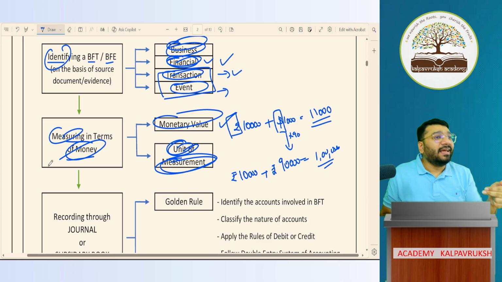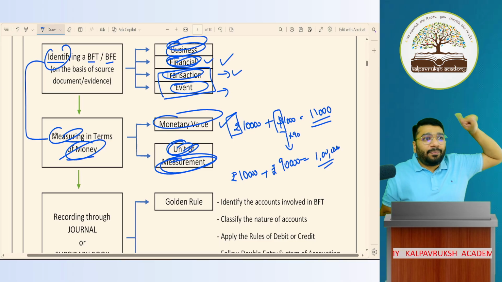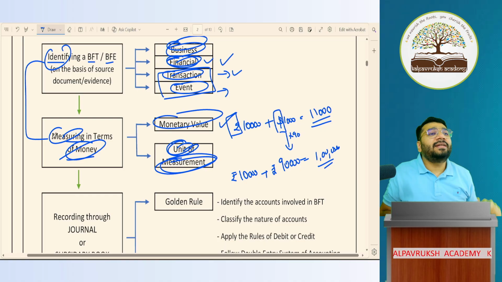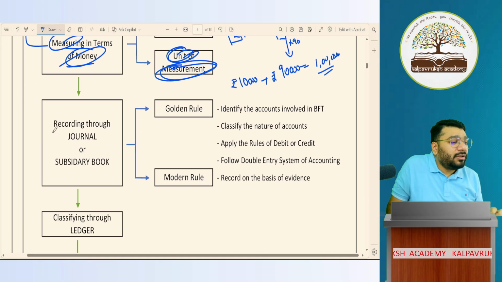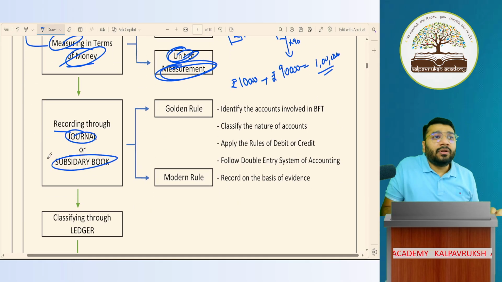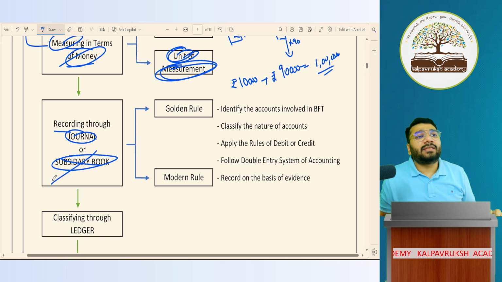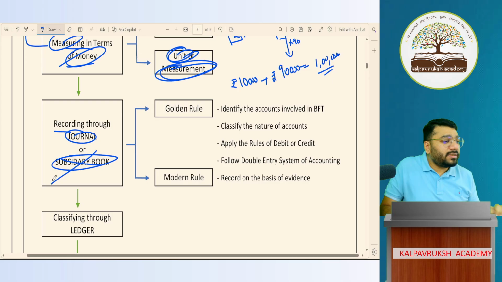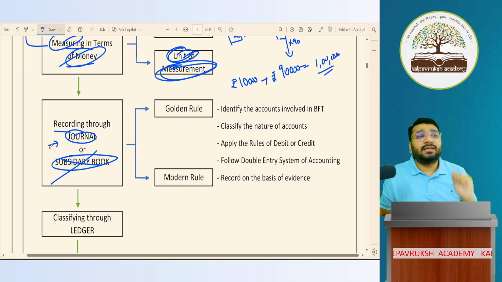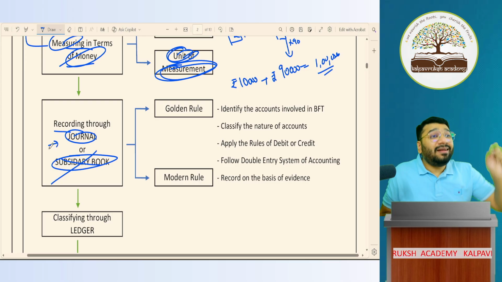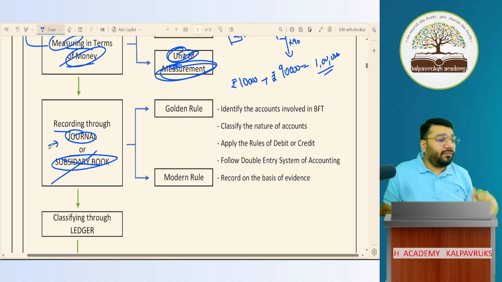Now, officially, the accounting begins. So far, what you've done is oral steps in the mind. Now, from the third step onwards, your practical accounting begins. Now, the recording will happen through the journal or subsidiary books. This is not my subject matter of discussion. My only focus is on the journal. Now, you have to pass an entry to record the transaction or event in my books of accounts.